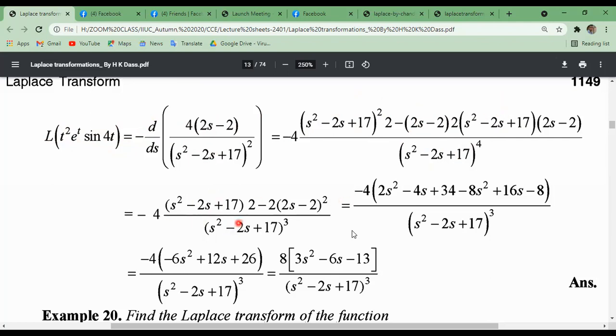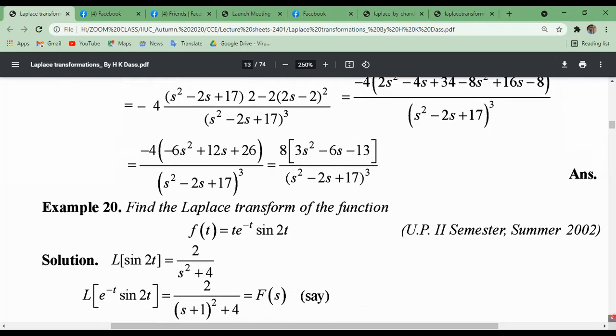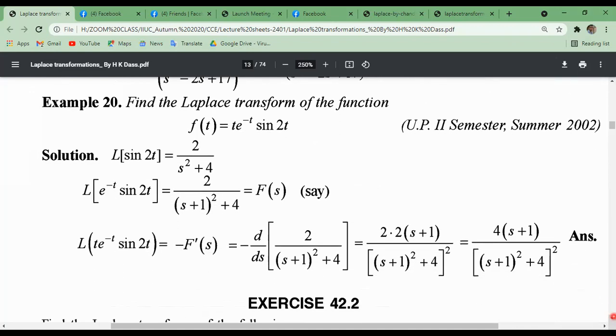Then we get this one. Actually this is the main result of this Laplace transformation. I hope if you practice and follow the previous lecture, you can finish.